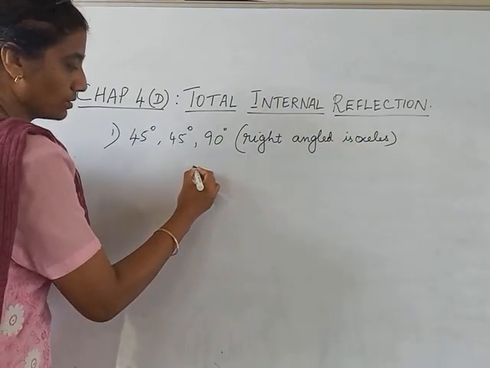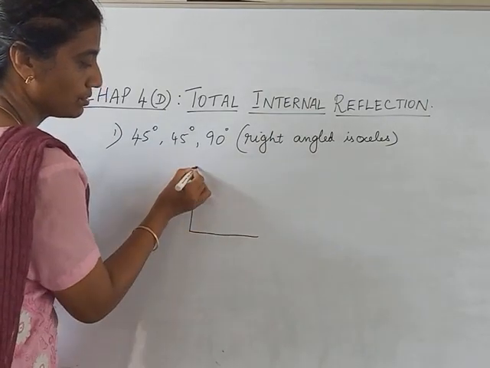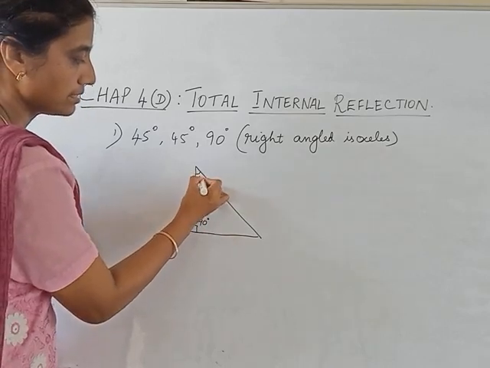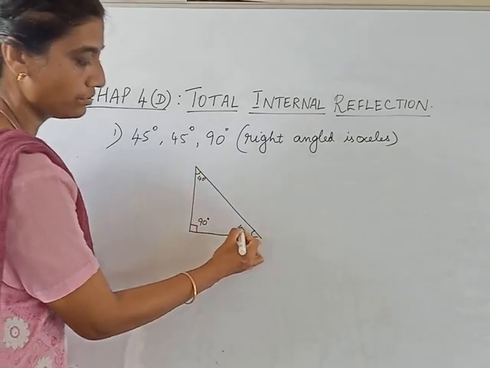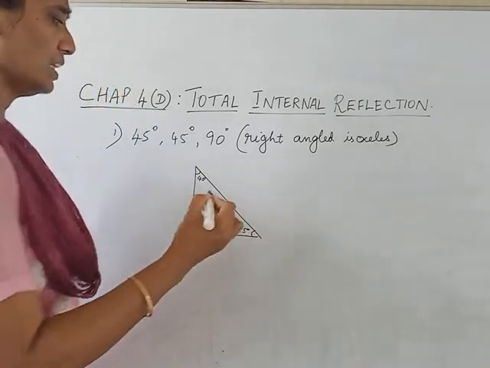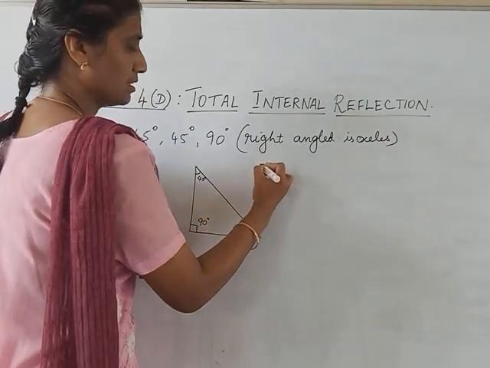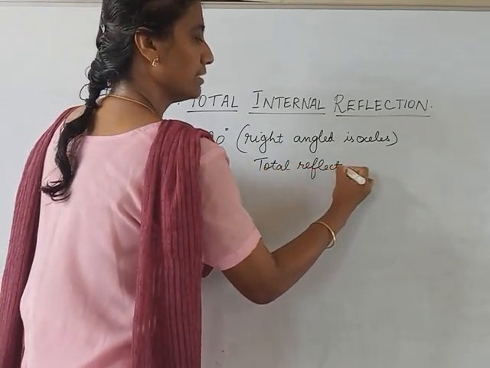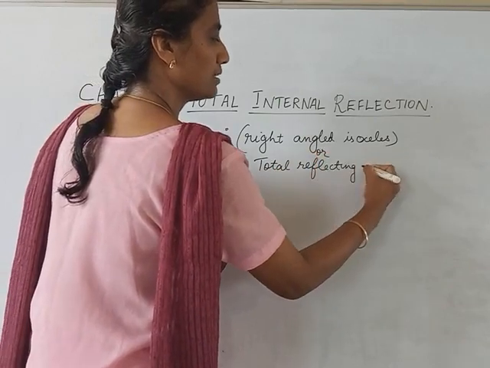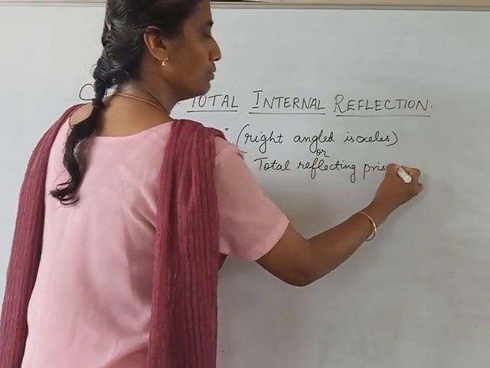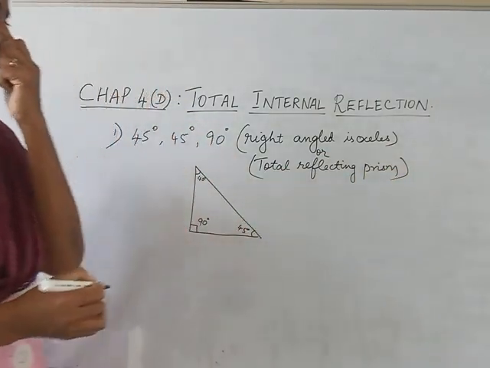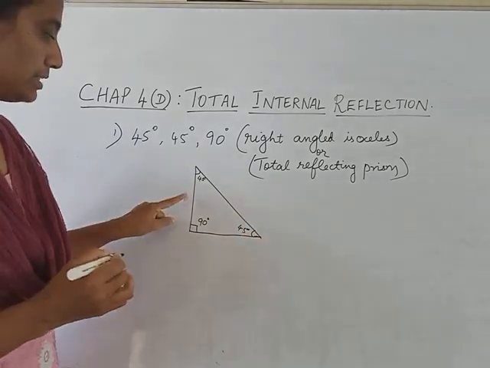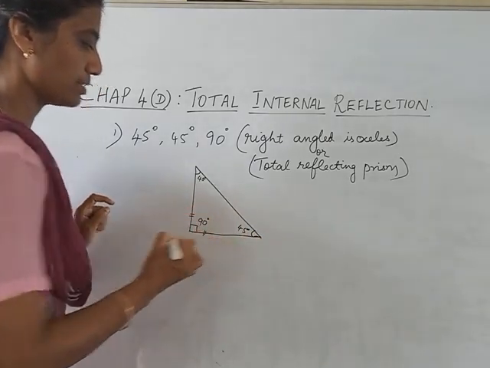Two angles of 45, one angle is 90. So this is 90, this is 45, and this is also 45. Now this particular prism has a special name called total reflecting prism. I'll tell you why it is named like that. Suppose these two sides will be equal, right? It's isosceles, so these two sides will be equal.